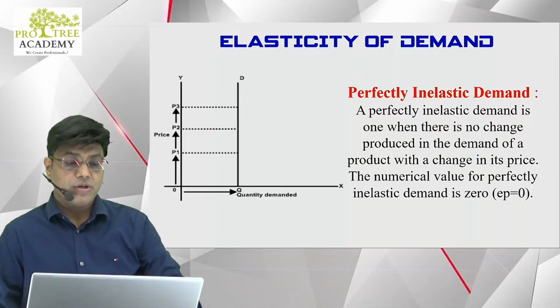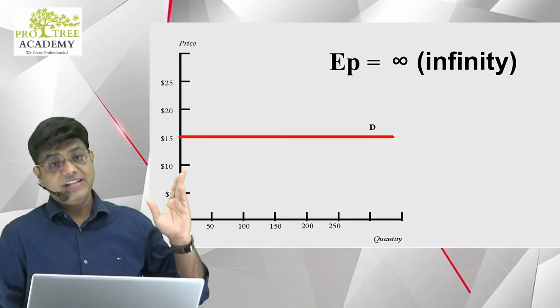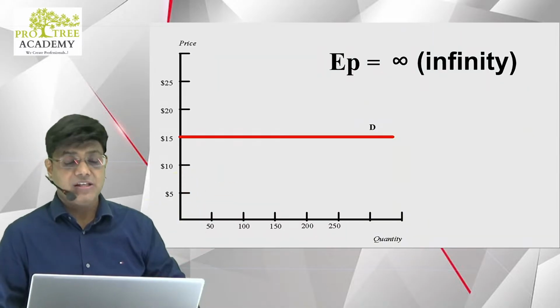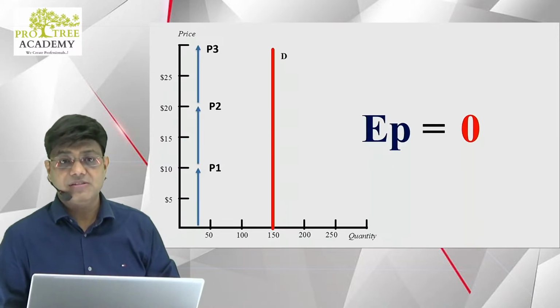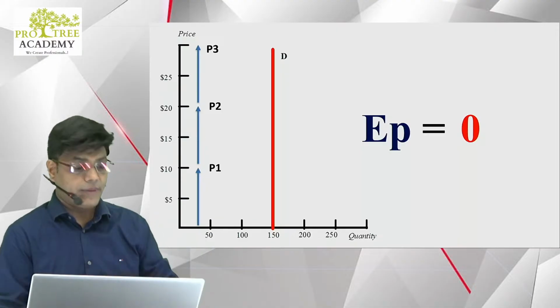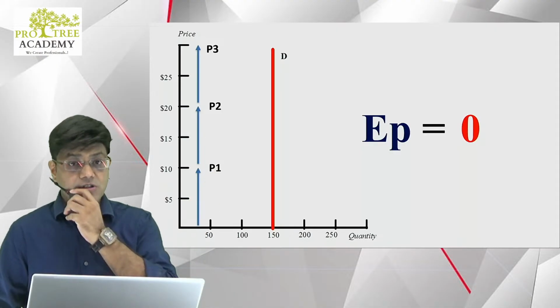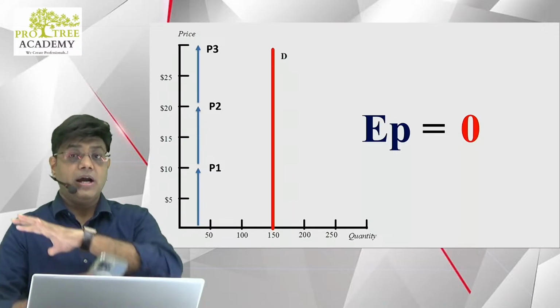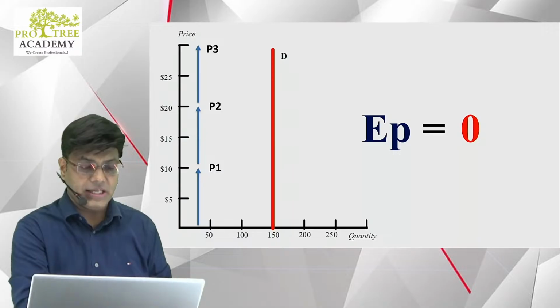All right. So guys, two different graphs, two different values of EP. When it is parallel to the x-axis, EP is infinity. When it is parallel to the y-axis, EP is 0, in which case there is no response to the change in the price. In which situation? Sir, in this situation. When there is no response, the demand is inelastic. That means it is inelastic.